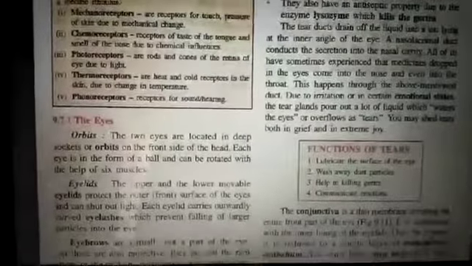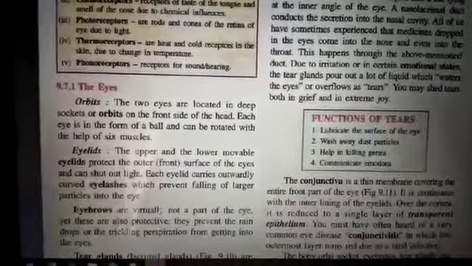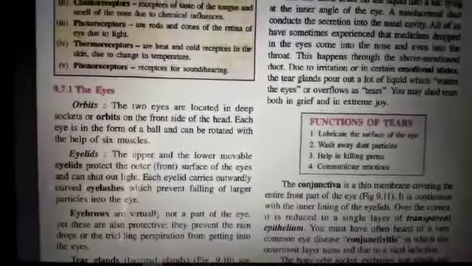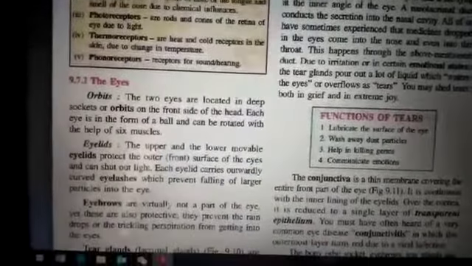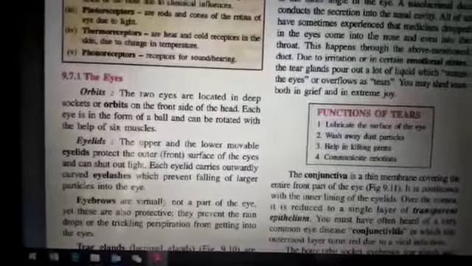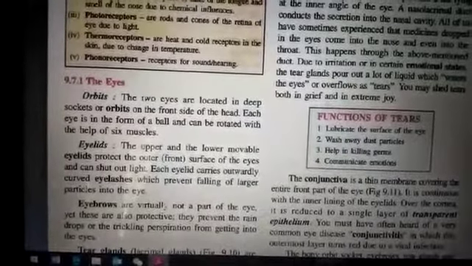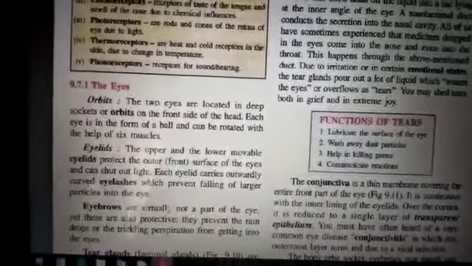Now eyes are placed inside the orbits, which are nothing but the deep sockets present in the front side of our head. If you see the skeleton, the blank space near the eyes is called the orbit. Each eye is in the form of a ball and can be rotated with the help of the 6 muscles which are around it, ciliary muscles.